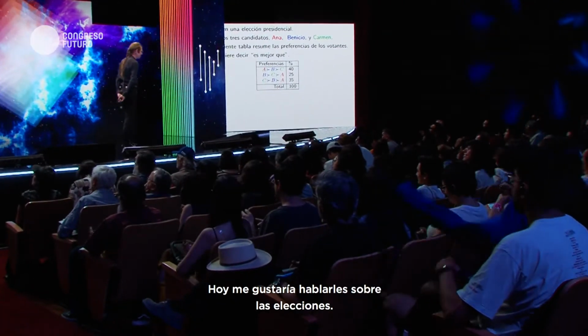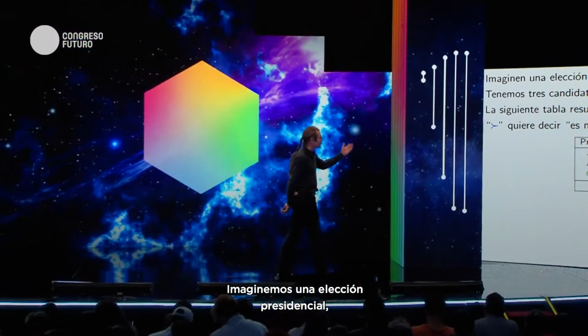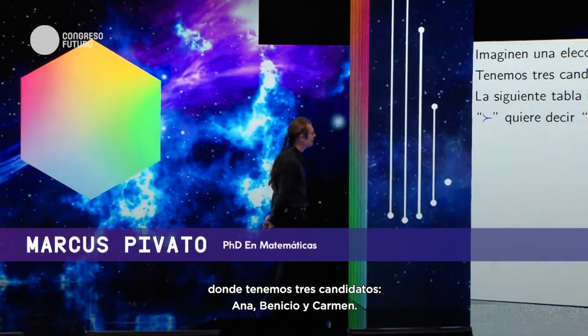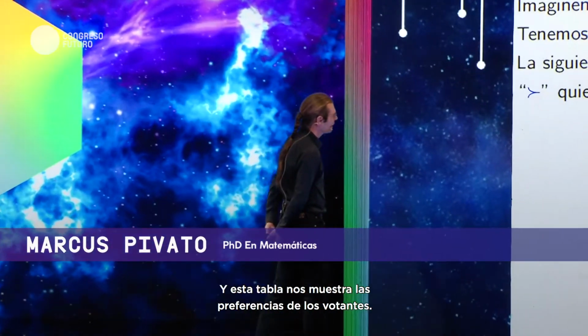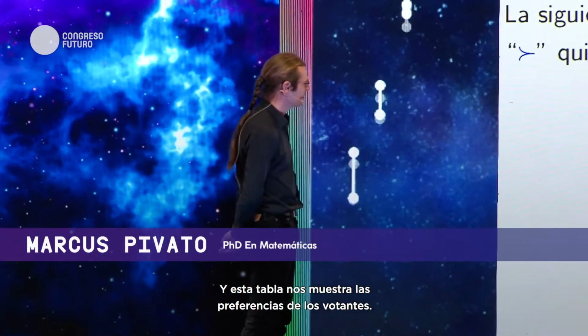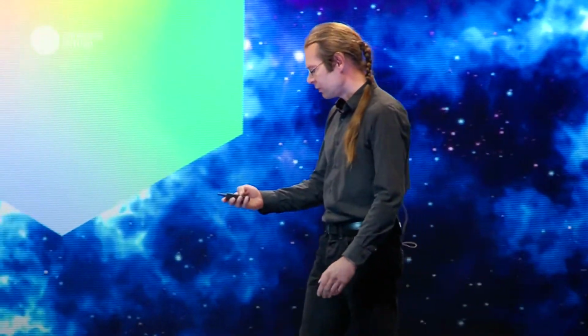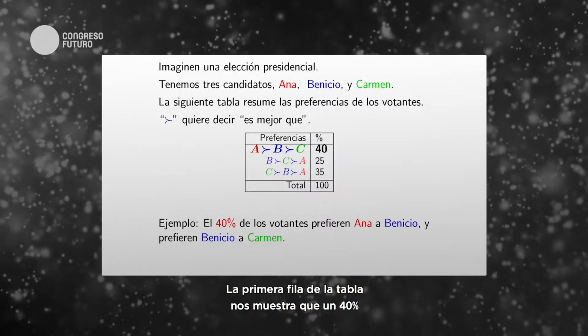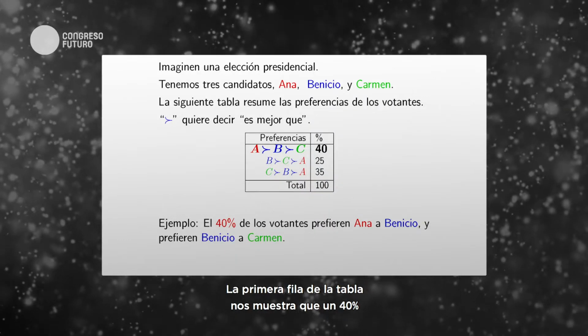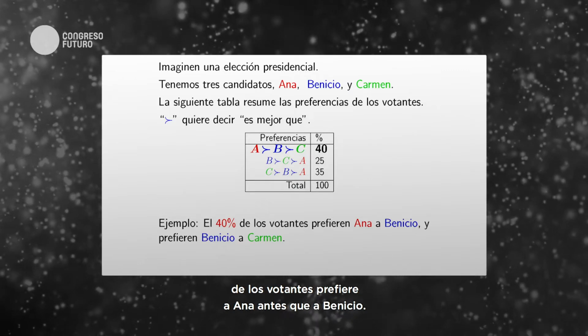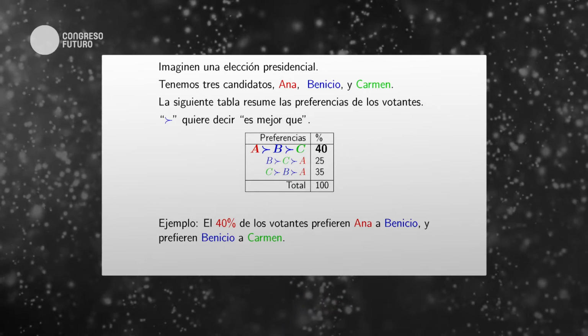So today I'd like to talk about elections. Let's imagine a presidential election where we have three candidates, Anna, Benicio, and Carmen. This table shows us the preferences of the voters. For example, the first row of the table shows us that 40% of the voters prefer Anna to Benicio, and they prefer Benicio to Carmen.